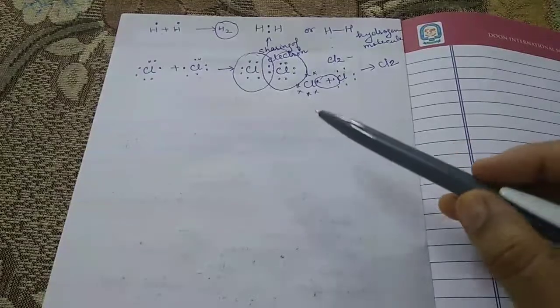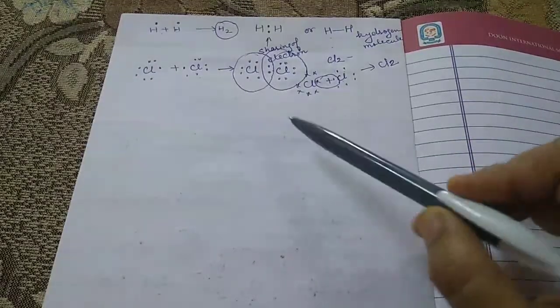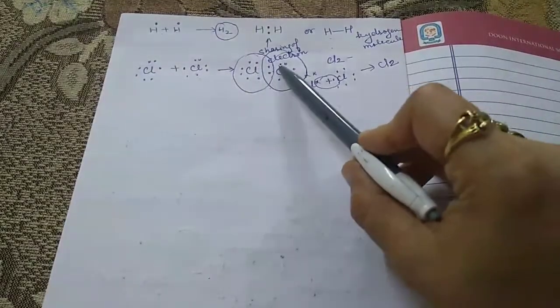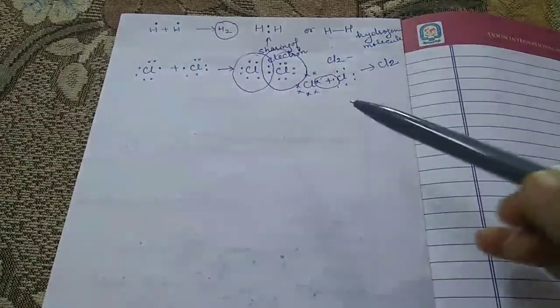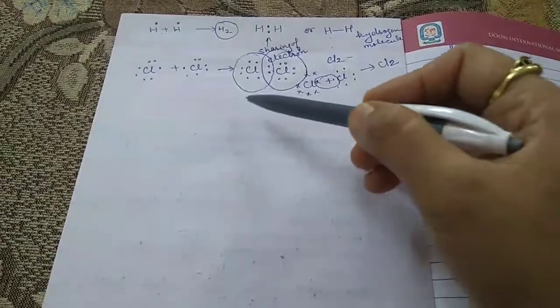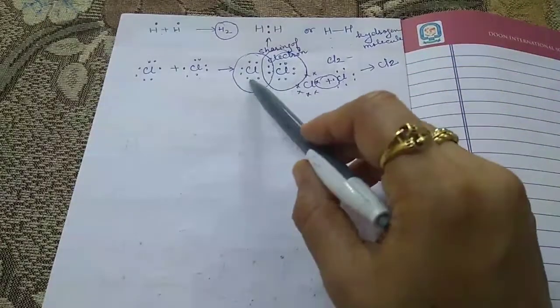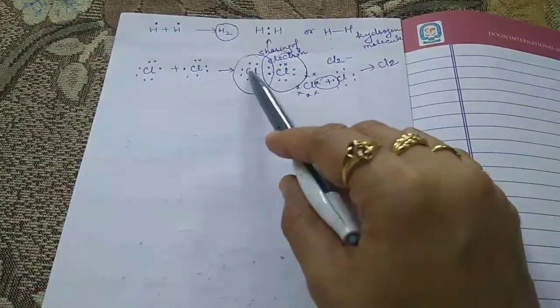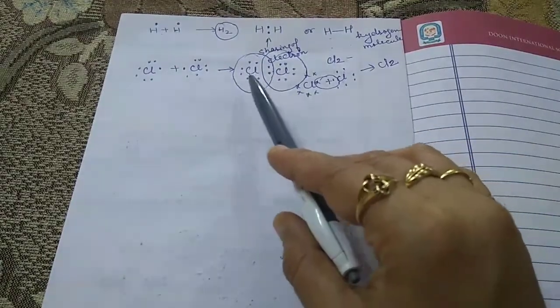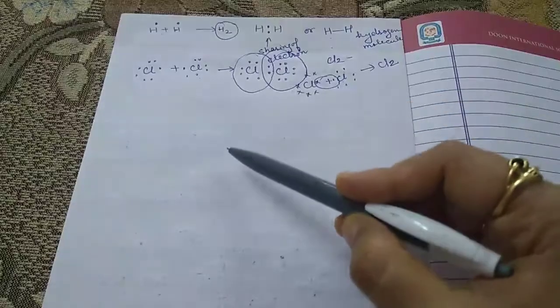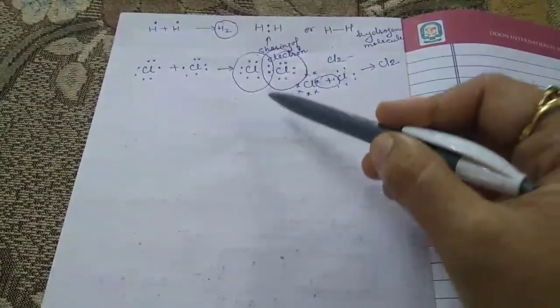The first condition is that each bond is formed as a result of the sharing of an electron pair between the atoms. The second is that each combining atom, here the two combining atoms, one is Cl and another is also Cl, contributes at least one electron to the shared pair.